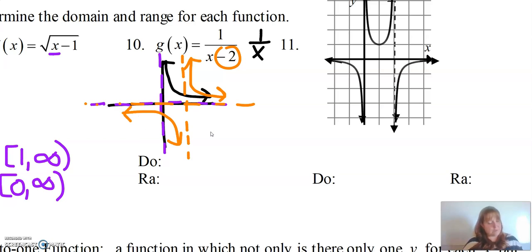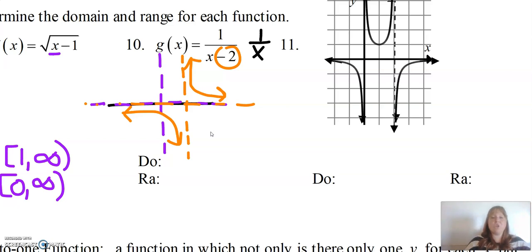So let's clean that up a little bit, get rid of those parent functions. All right, so this is our graph. What's the domain? Okay, so again, we could think about what's illegal in math. We can't divide by 0, and we can't take the square root of a negative number. So what would make us divide by 0?